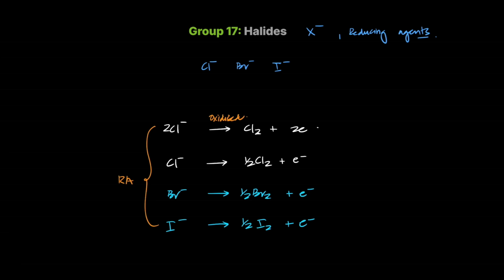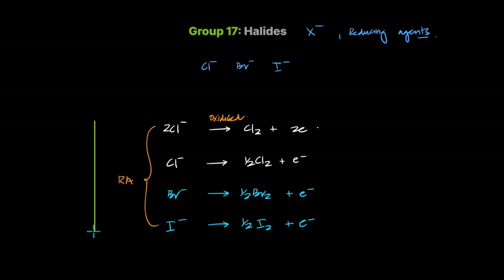That's why halogens are oxidizing agents, halides are reducing agents. But if you remember, halogens down the group became weaker oxidizing agents. Chlorine was the strongest oxidizing agent and iodine is the weakest. But in terms of halides, the opposite happens.